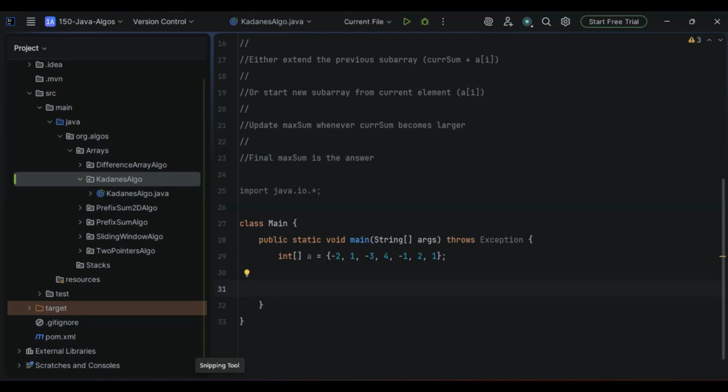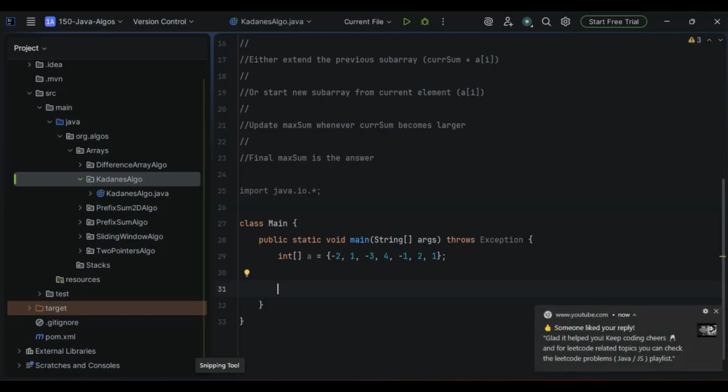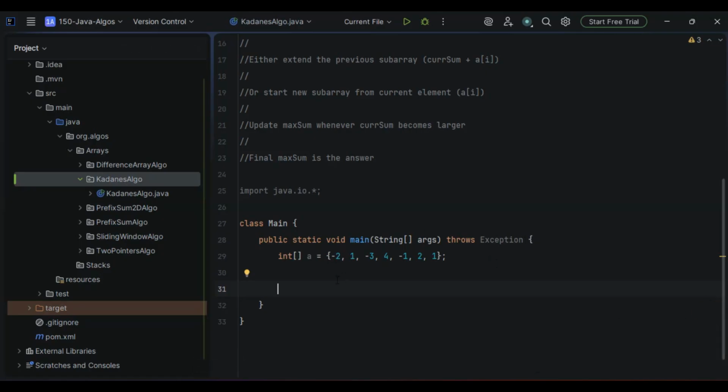Next, as per the algorithm, we have to go with the current sum, which stores the maximum subarray sum ending at the current index, right? This will be initialized with the first element. So I can just write it in this way: current sum equals a of 0. It's as simple as that.